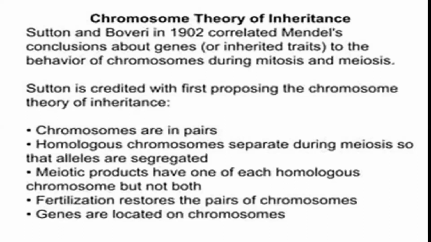What will happen after fertilization? The two chromosomes which were separated will again pair up. During meiosis, there will be only one of the homologous chromosomes. But during fertilization, when the mother's egg and father's sperm unite, you get the pair back. That pair is retained. Genes are located on the chromosome. This is what these scientists, Sutton and Boveri, found. Okay. So this can be asked.